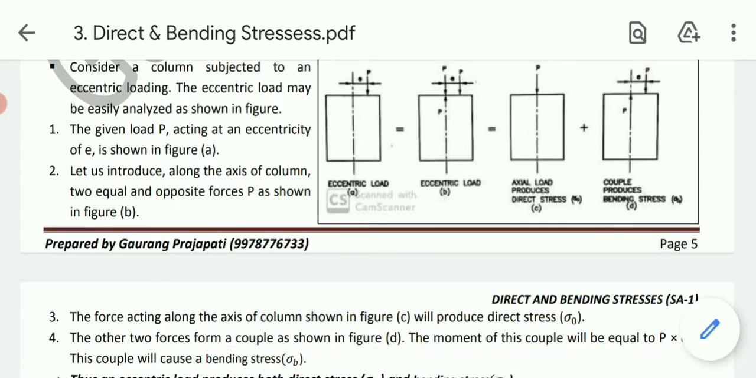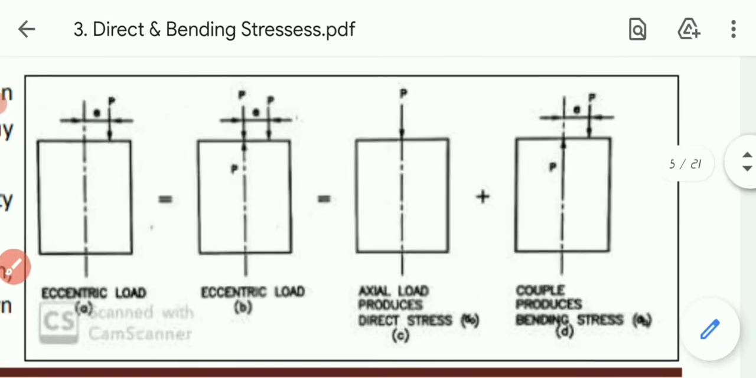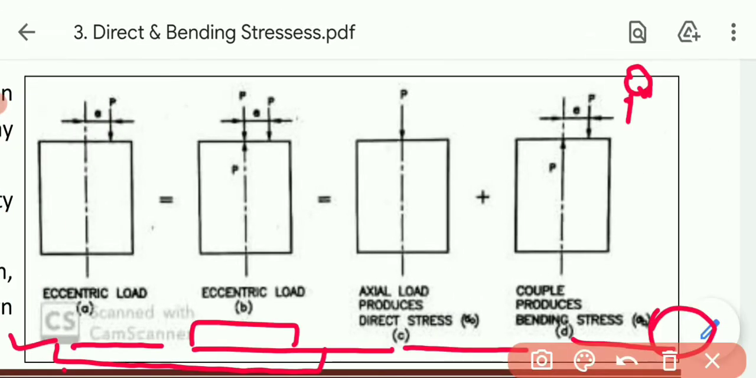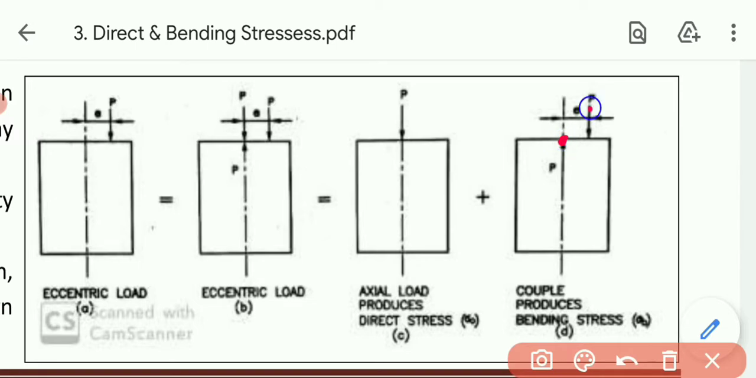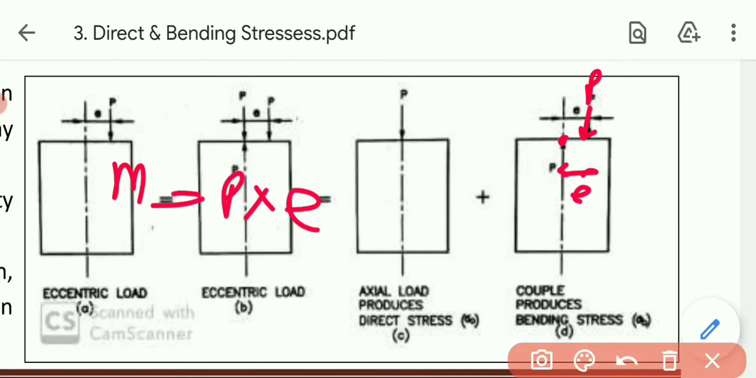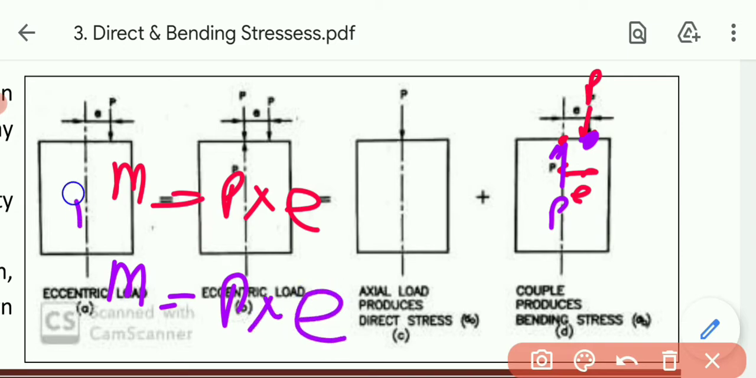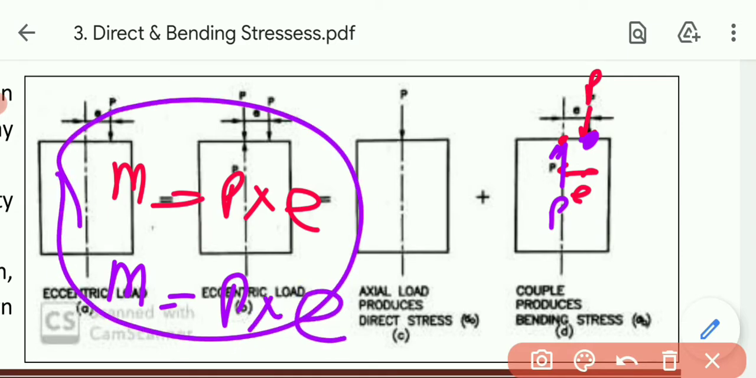So ultimately, let me show the figure. If I want to take moment over here, force is P and the perpendicular distance is E, so moment will be equal to P into E. Similarly, if I want to take moment at this point of this force P, it will be the same, moment equals P into E. So ultimately this will form a couple, and the couple will produce bending stress.